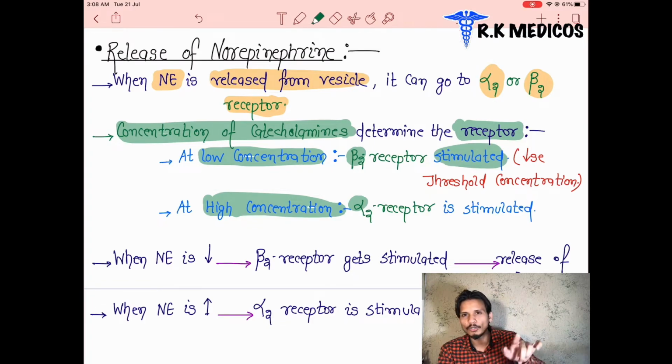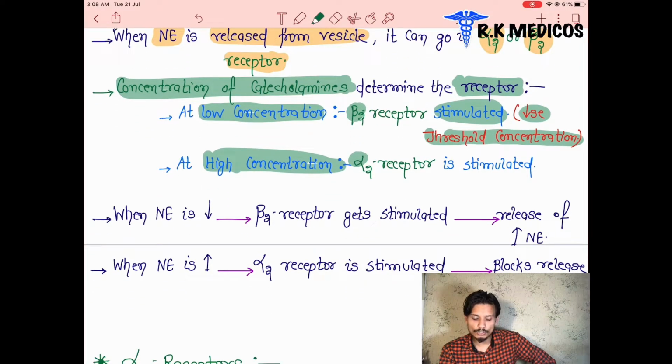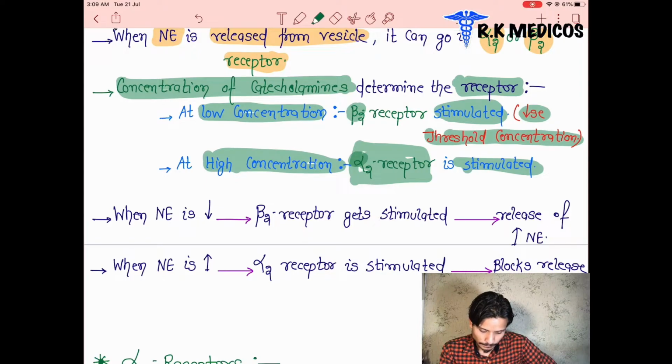When beta is stimulated, there is a low concentration of neurotransmitter in the initial stage of firing of the sympathetic nervous system, and their threshold potential is very low. That's why they are activated at a lower concentration of neurotransmitter. When the higher concentration of neurotransmitter, that is norepinephrine, is present, the alpha 2 receptors get activated or stimulated. Now you can imagine, suppose you are sitting now and normal functioning is happening in our body. Then which receptor is activated? Of course beta 2, because beta 2 is the normal activity of our body. They are going to fire all the time in a small quantity of this neurotransmitter.